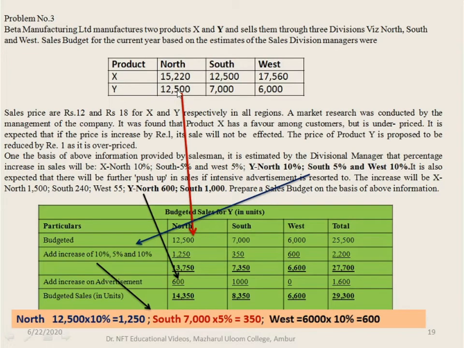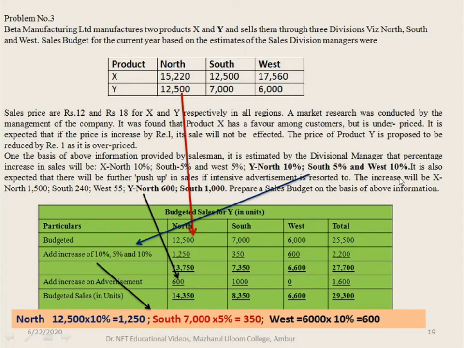So 10% of 12,500 is 1,250. Then for South, 7,000 into 5% is 350. And for West, 6,000 into 10% is 600. If you add up, you get 2,200. Along with the budgeted sales, you add up the increase in sales, 13,750. Similarly, you add up for South, West, and the total as well.